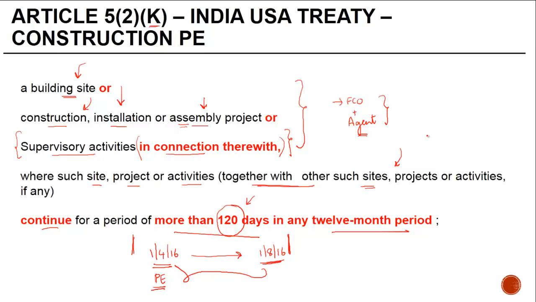Now, one question which often comes up is that, you have a specific clause for construction PE. What if a PE is not formed under this because you were working only for 118 days? Would you still be required to go to Article 5, Paragraph 1? Or this is not required? The better view here seems to be that since there's a specific provision of construction PE, if a PE is not formed here, then one should not go back to Paragraph 1. However, there are contrary rulings to this, and therefore one needs to still consider, for safety reasons, whether a PE exists under Article 5, paragraph 1 or not.